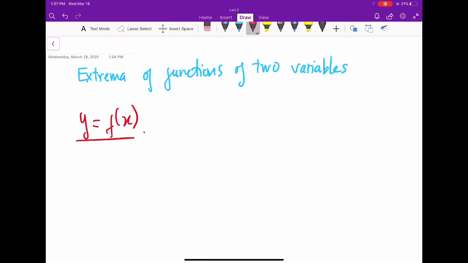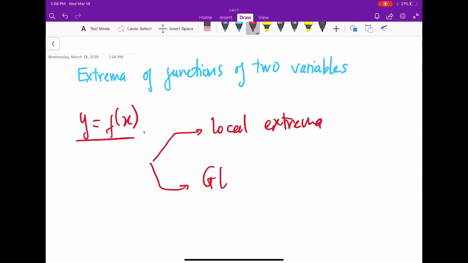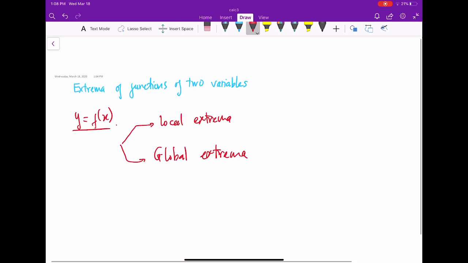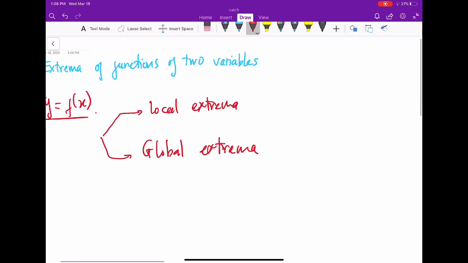We have two kinds of extrema, right? So we might have local extrema and we might have global extrema. Global extrema, usually we find global extrema on some closed interval. That's what we did in calculus 1. Let's say on some closed interval.